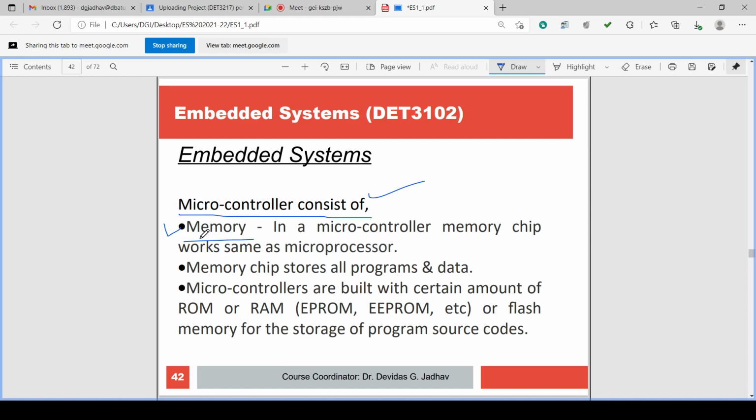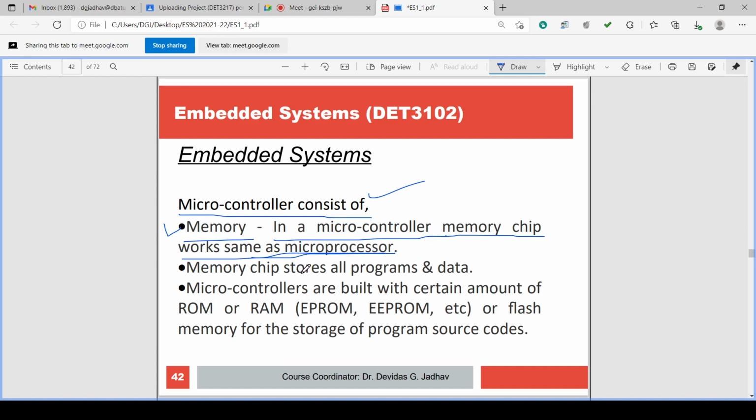Okay. What is a microcontroller? A microcontroller is a complete microcomputing system on a single chip. Complete system means there is a CPU, and there is memory also. So memory is there in the microcontroller IC. In the microcontroller, the memory chip works the same as in the microprocessor.